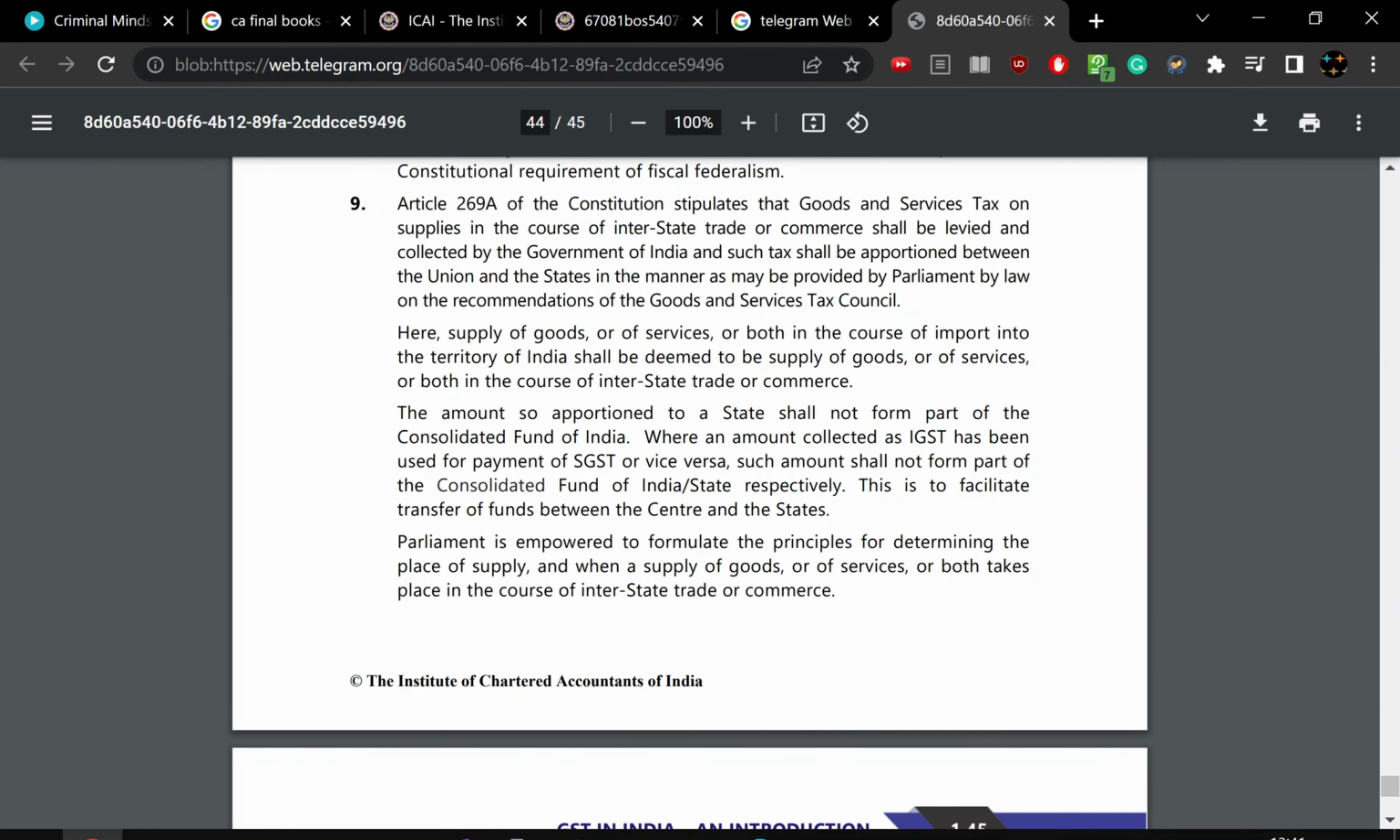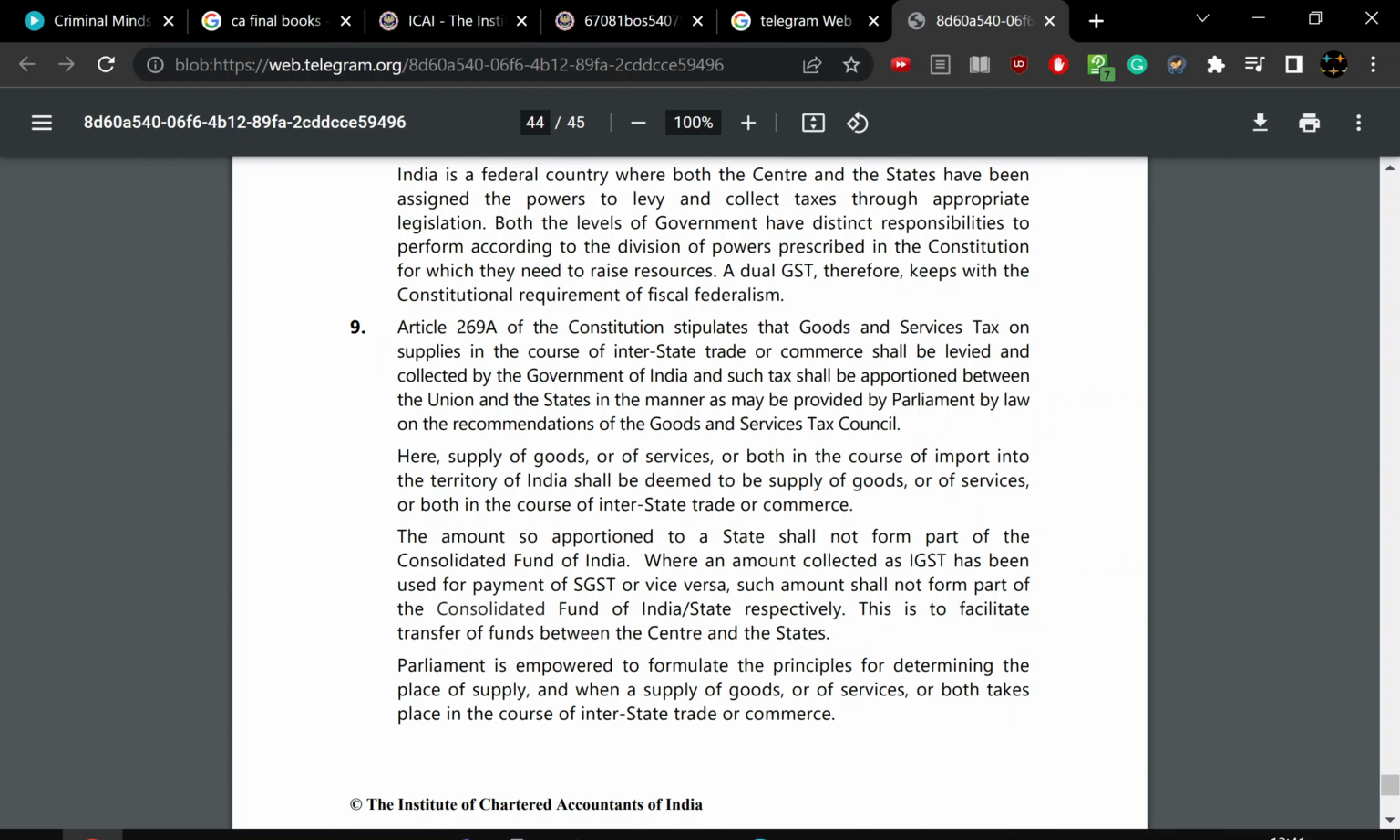Discuss Article 269 pertaining to levy and collection of GST on inter-state supplies. Article 269 clearly states that GST in the course of interstate trade and commerce shall be levied and collected by the Government of India, and such tax shall be apportioned between the Union and the states in the manner provided by Parliament by law, on the recommendation of the Goods and Services Tax Council.